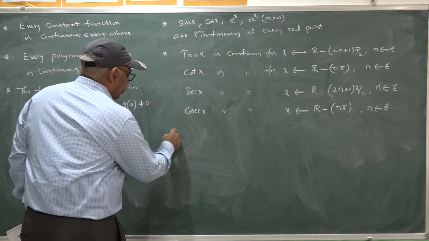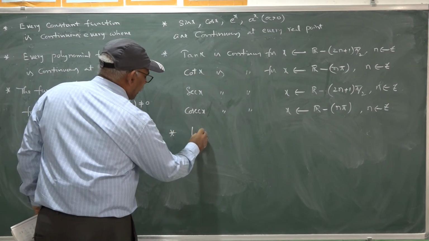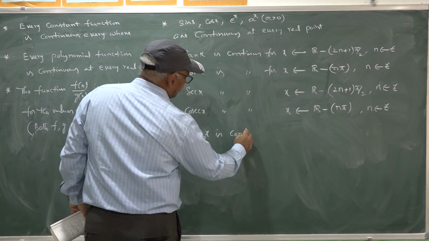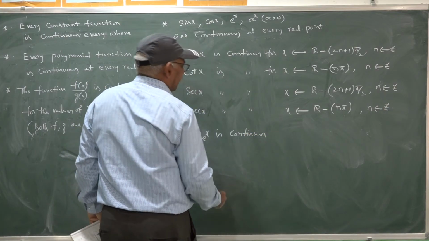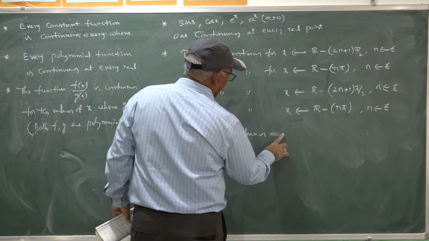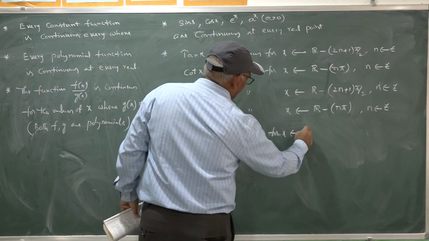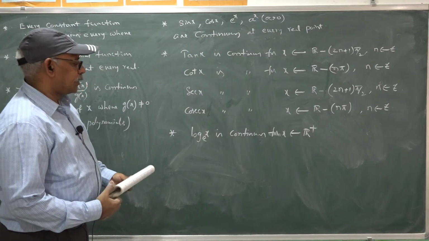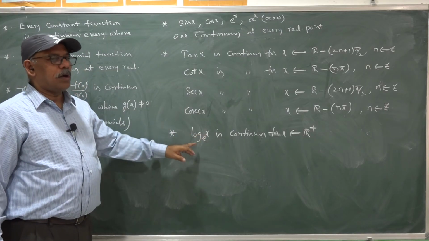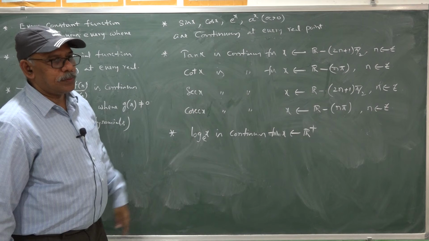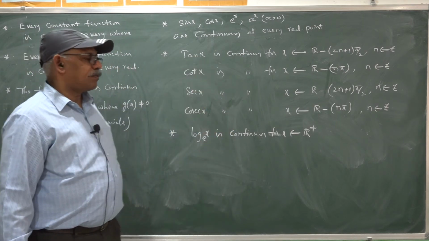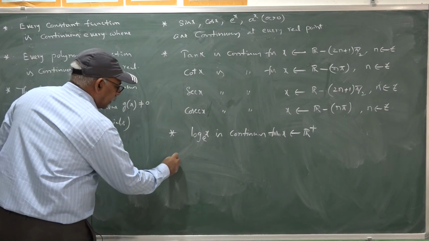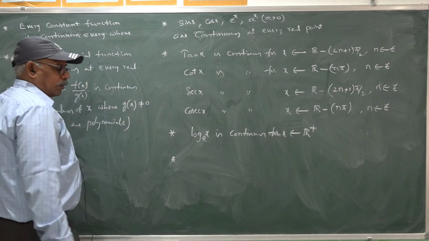And coming to logarithmic functions, log x to the base e is continuous for all x that belongs to R plus, positive reals only. Once x is positive, the logarithmic function is defined. That is the domain of the function. So log x is continuous for x belongs to R plus. Right.